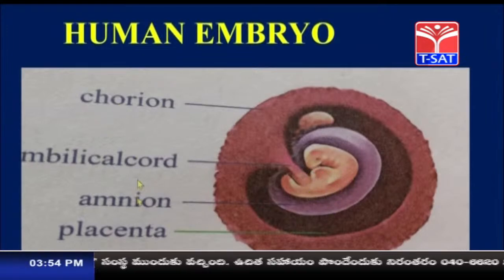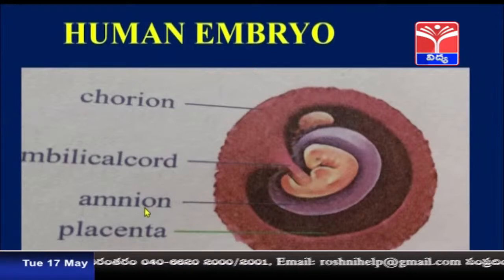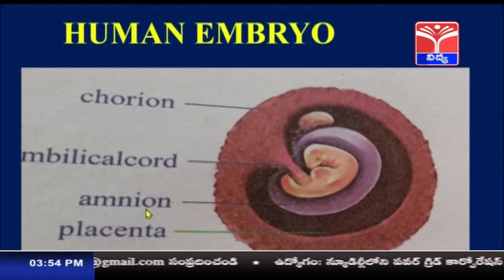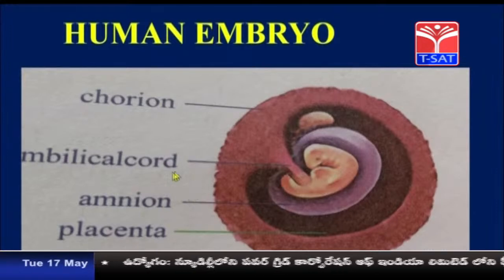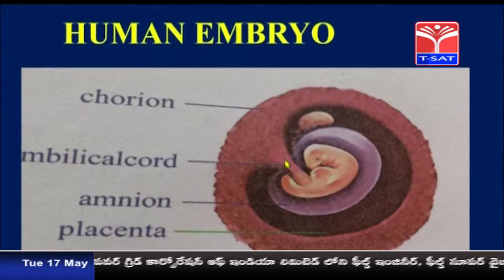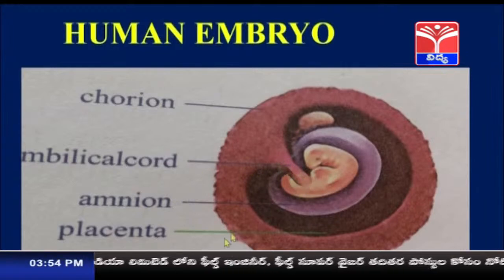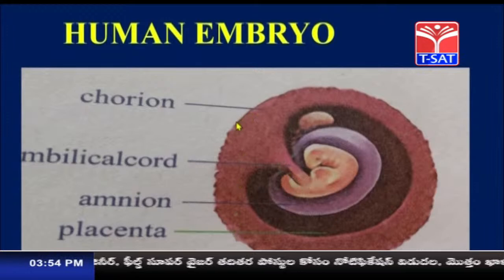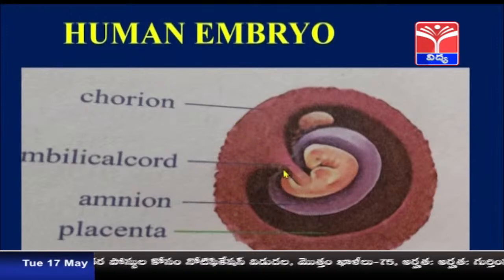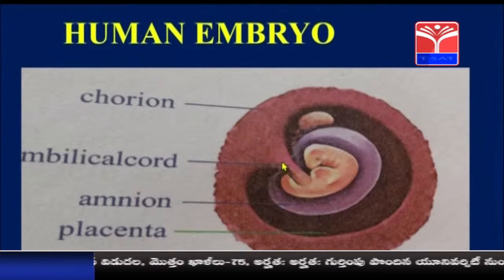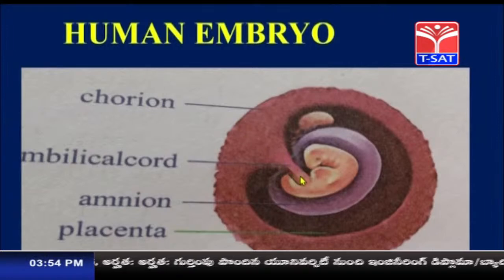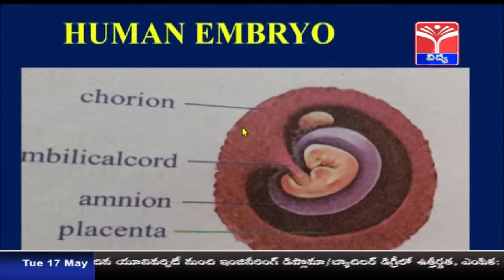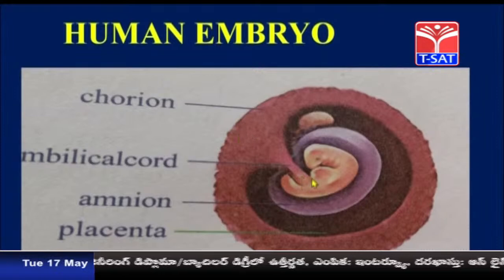Apart from this chorion and amnion, another two membranes are present. They are called the allantois and yolk sac. The allantois and amnion form a cord-like structure. This is called the umbilical cord. From the placenta, a tube-like structure develops, called the umbilical cord, which joins the mother's placenta and baby.